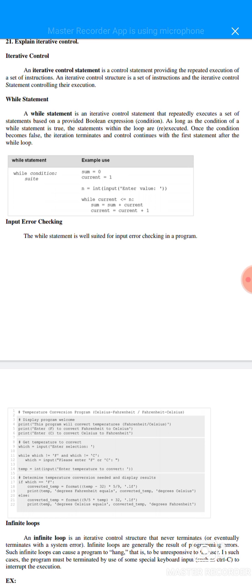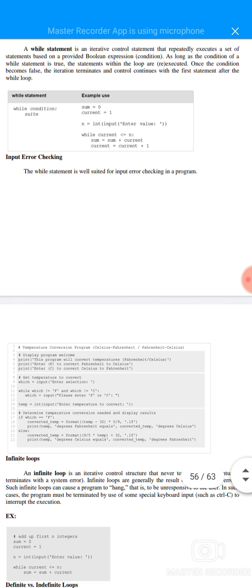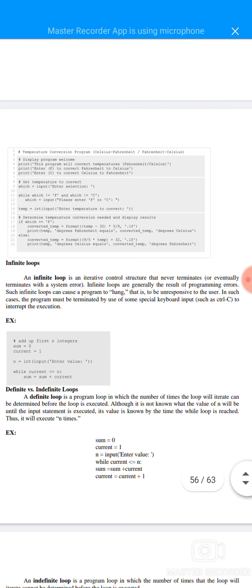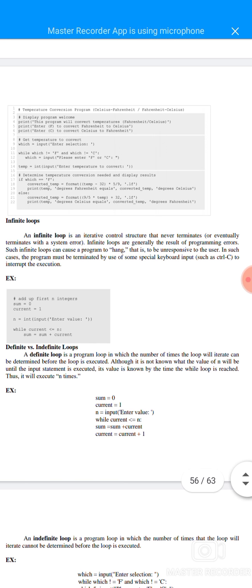The while statement example uses while condition, suite. Sum equal to 0, current equal to 1, n equal to input value, enter a value. While current less than or equal to n: sum equal to sum plus current, current equal to current plus 1. Input error checking: the while statement is well suited for input error checking in a program. A Celsius to Fahrenheit program is given. I already told this same example program, it is just displayed on the screen.